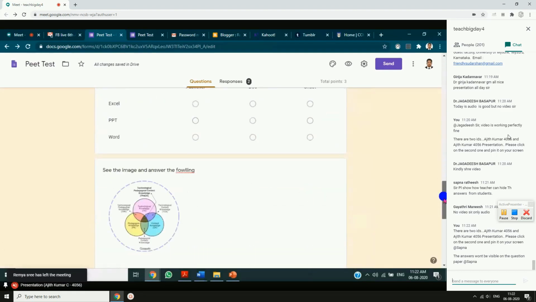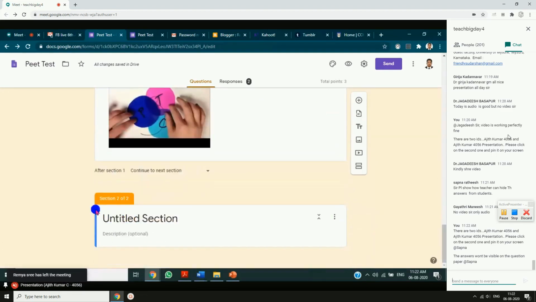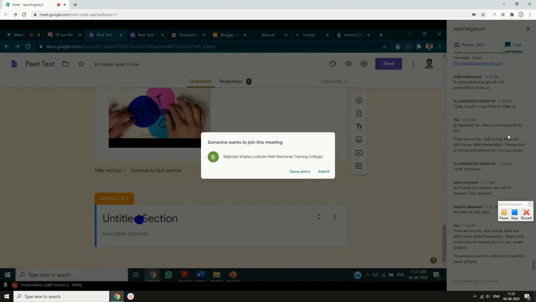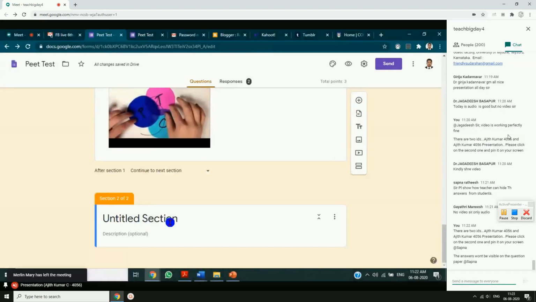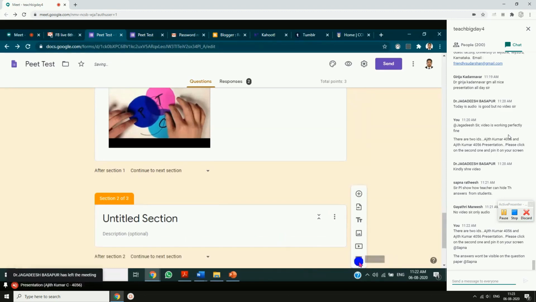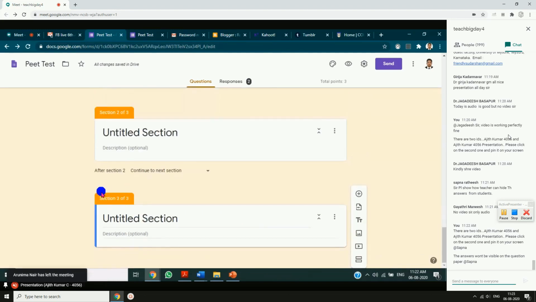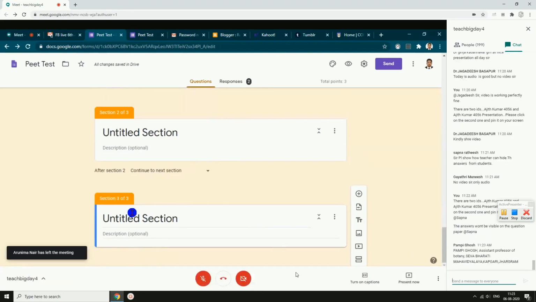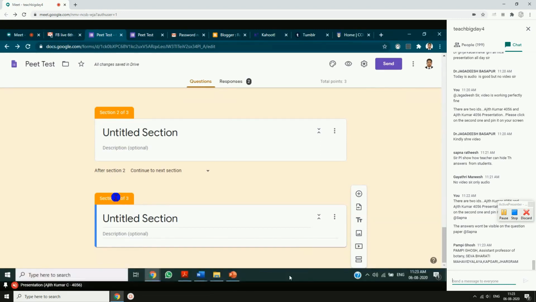In section 2, which is on the lower side, from here onwards, section 2 starts. From here onwards, you can give only short answer questions. And you can add one more section maybe for the essay type. Okay, so now you can see section 3 of 3. So we have a total of 3 sections. Section 3 is for essay type questions. So very simple, pretty easy, beautiful.